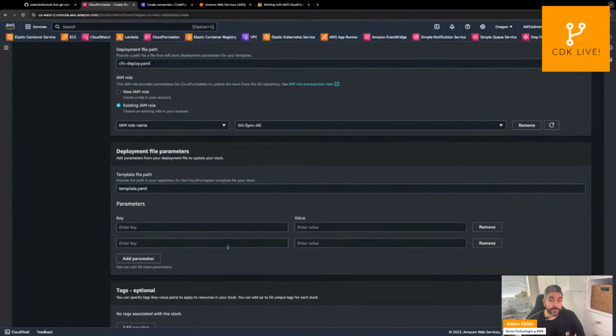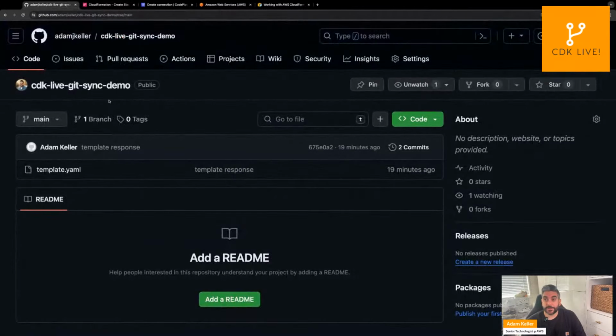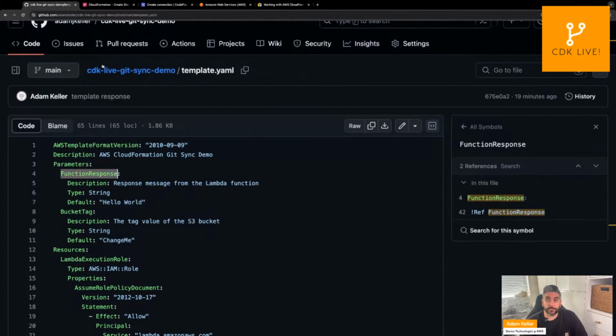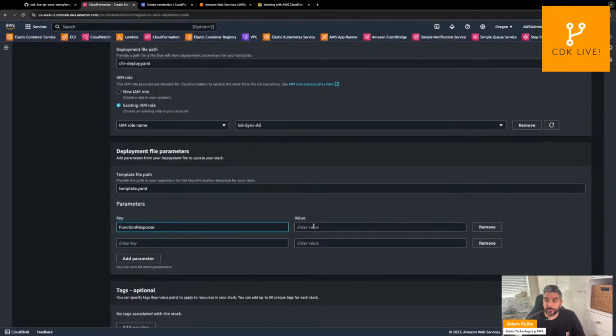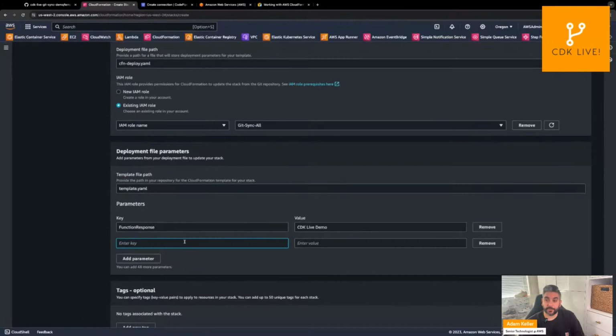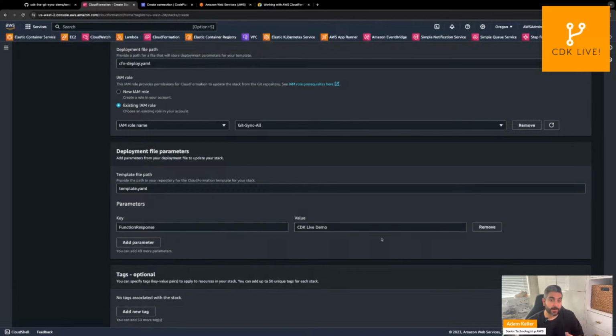Now, the other thing we can do here is add some parameters. If we go back to our template, remember, I have a couple of parameters here. One, we'll go with function response. By the way, I don't have to pass in parameters because I have defaults set here, but of course, you're probably going to want to. So let's make function response CDK live demo. And my other input parameter is bucket tag. Let's keep bucket tag out. We'll leave that to the default so we can see what that looks like.